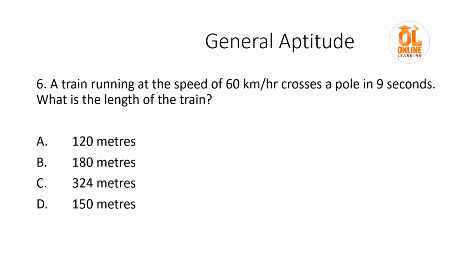A train running at the speed of 60 km per hour crosses a pole in 9 seconds. What is the length of the train? So these are very easy questions. See, it is in kilometer per hour and it is in seconds, so we have to convert, as both are in different measurements. Length means distance. We know distance is equal to speed into time. Time is 9 seconds and speed is 60 km per hour.